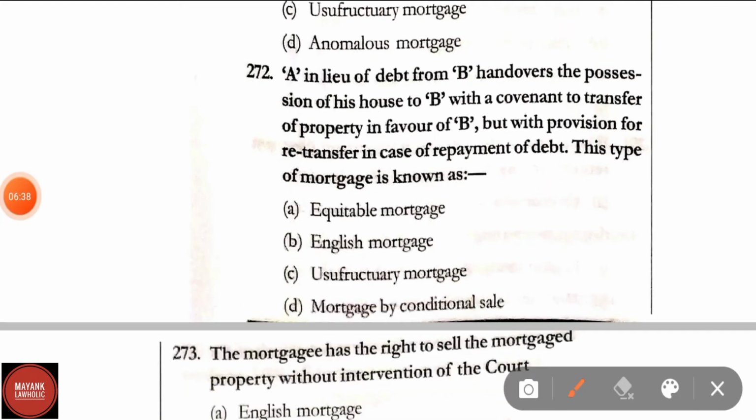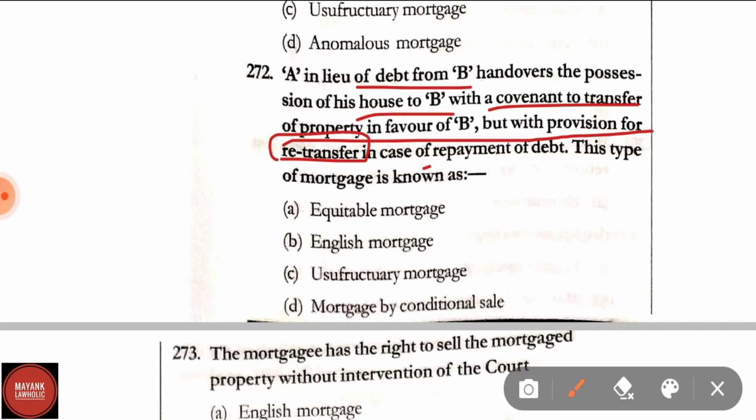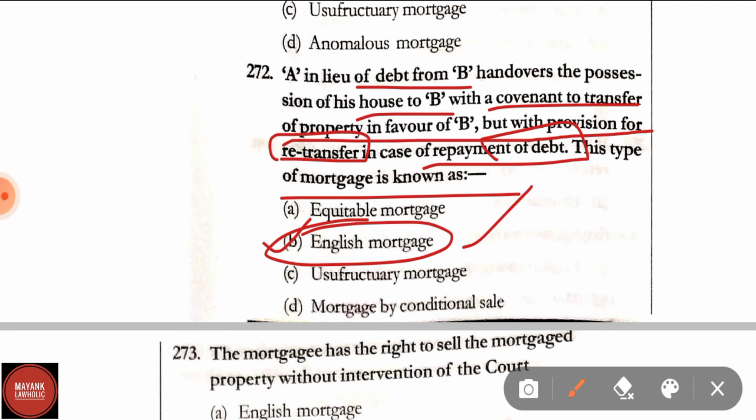Question number 272. In lieu of debt from B, A hands over the possession of his house to B with the covenant to transfer of property in favor of B, but with the provisions for retransfer in case of repayment of debt. This type of mortgage is known as: options A, equitable mortgage, English mortgage, usufructuary mortgage, mortgage by conditional sale. Correct answer is option B, that is English mortgage.